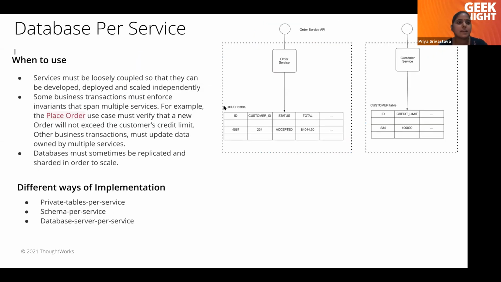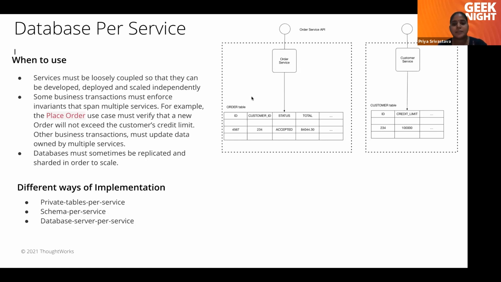And next is database per service. This is the most used pattern in databases, I would say. In this strategy, we have a database for each service. For order service, there will be an order service database, which will have all the details related to orders. And for customer, there will be a customer database, which has all the customer related tables. This can be achieved in different ways: the same database with private tables, the same database with different schemas, or altogether different databases.